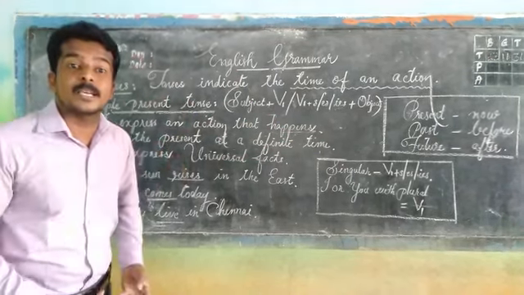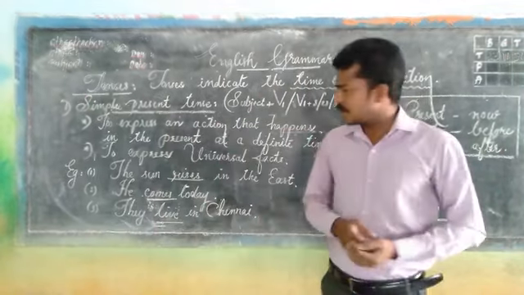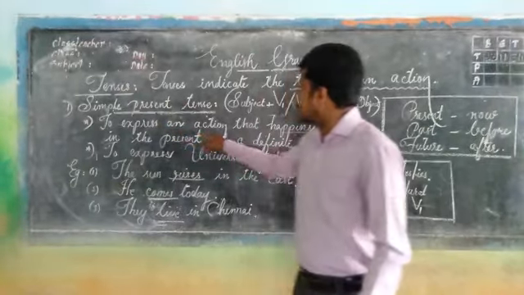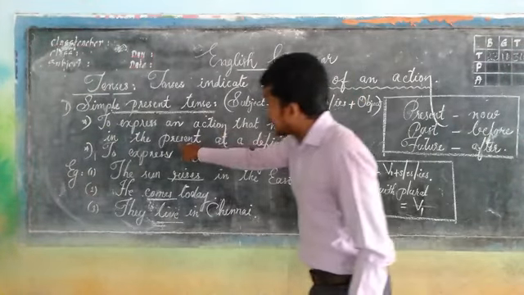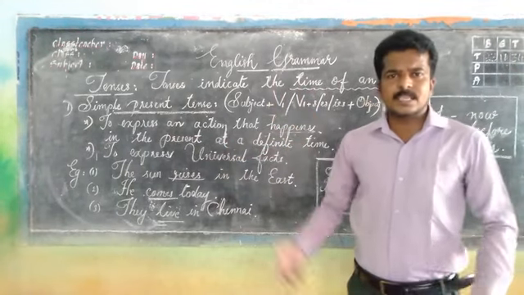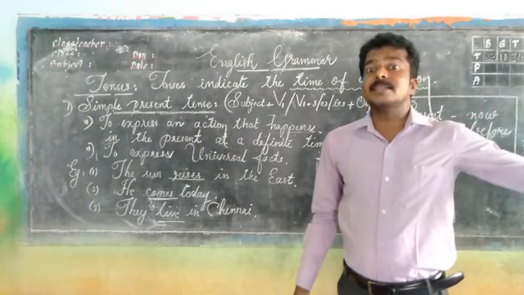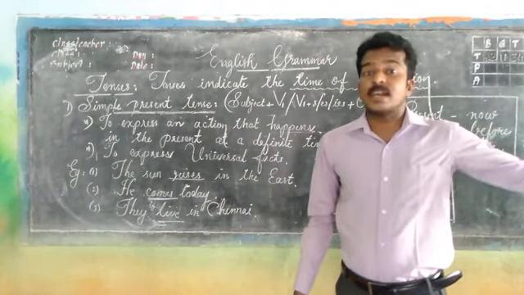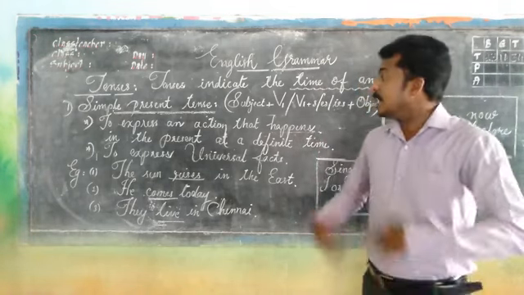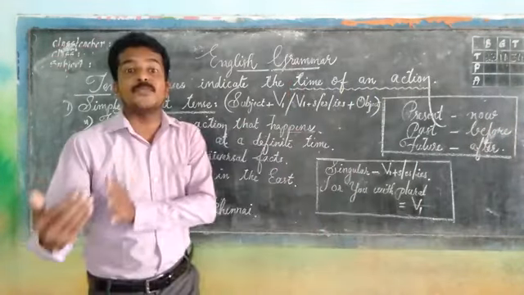The main important thing: when do we need to use this tense? As I told you twice or thrice, listen. In order to express an action that happens in the present, now, at a definite time, we use simple present tense. For example, she comes today. He plays cricket. He watches television. And in the same manner, they play cricket. Hope you understand?